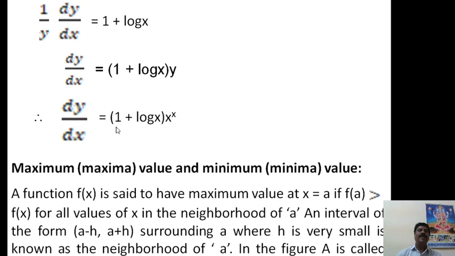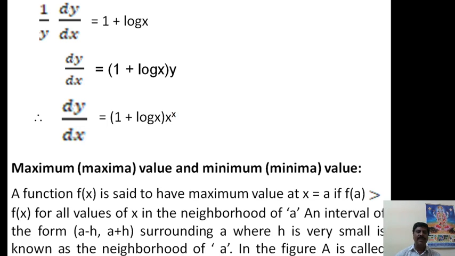Now coming to what is meant by maximum and minimum value, maxima and minima. A function f of x is said to be maximum at x is equal to a if f of a is greater than f of x for all values of x in the neighborhood of a, an interval of the form a minus h, a plus h surrounding a, where h is very small, known as the neighborhood of a.